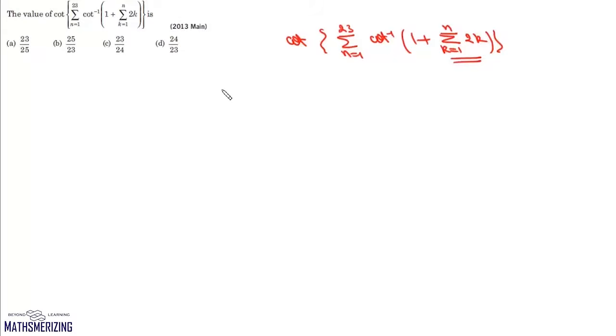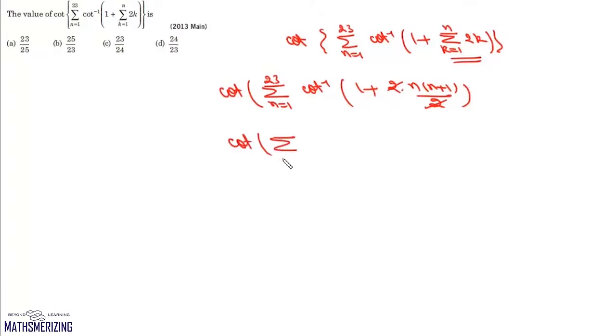Now we can write this as cot of, and then this summation n varies from 1 to 23 cot inverse 1 plus, we'll take this 2 common, and then summation k. Now summation k is nothing but n into n plus 1 by 2. So we'll cancel this 2 with 2. So we can write this as cot of summation n varies from 1 to 23 cot inverse of 1 plus n into n plus 1.